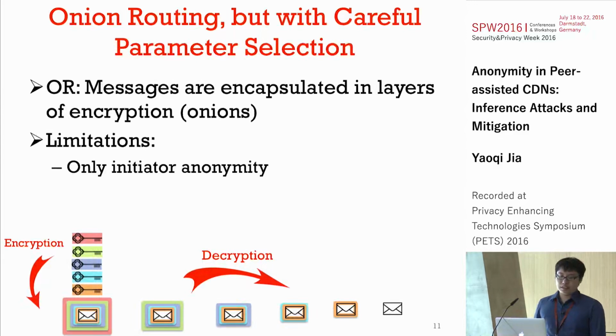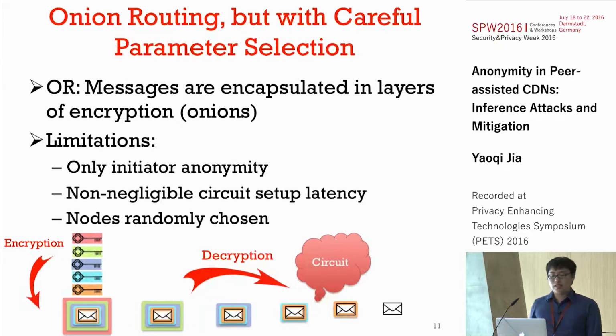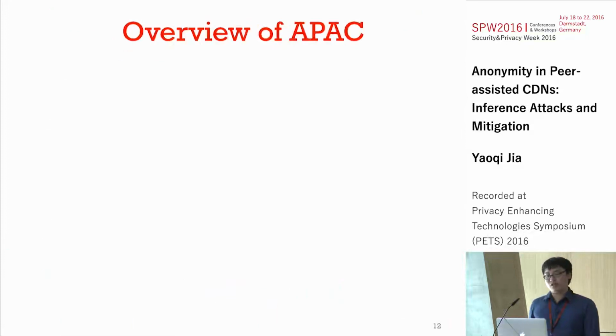And since the initiator has to communicate with the intermediate nodes to set up the circuit, there is non-negligible circuit setup latency. Also, by default, all the intermediate nodes are chosen globally at random, so the data transmission via the circuit can cause huge performance overhead. To address these limitations and achieve the three goals, we introduce various ideas in our system.